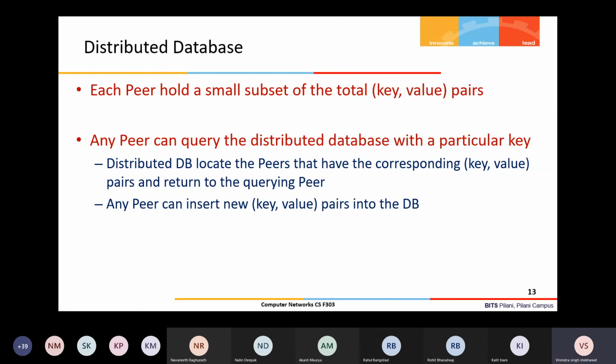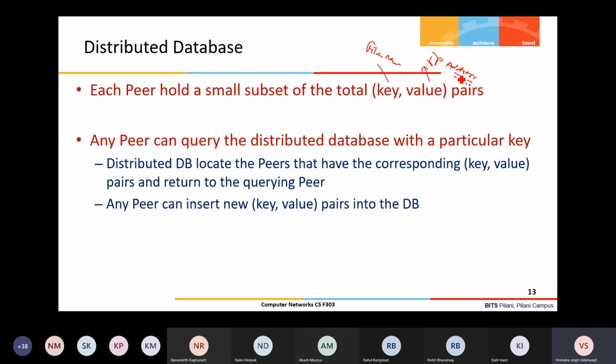What is the correct or best way to store the information in a peer-to-peer network? We store the information as key value pairs. The key is your file, or some object, a file name, and the value is the IP address where the file is available.